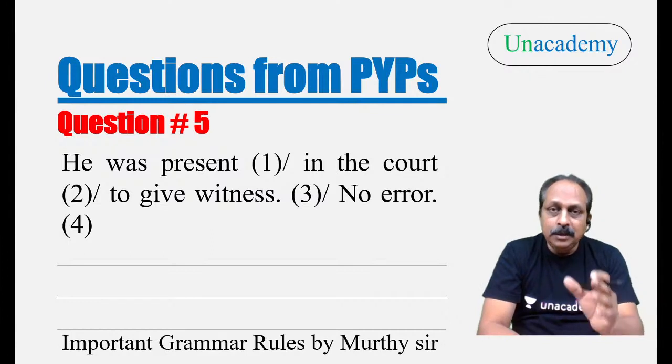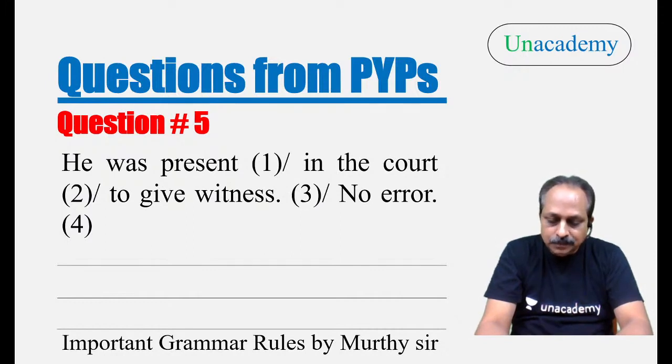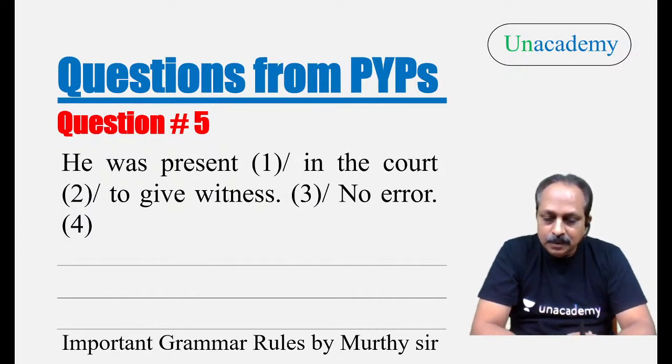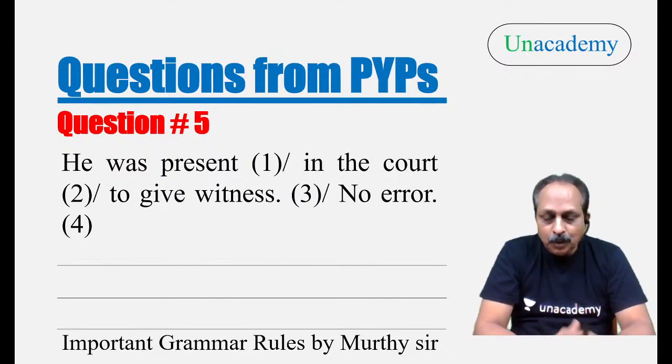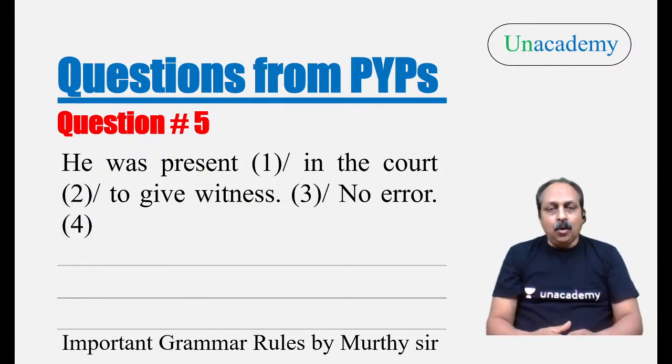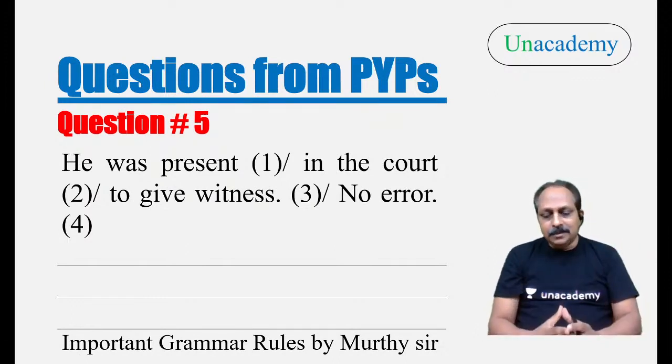Gerund, yes, noun in the, who is this? Fayaz. Okay, very good. That's right. Perfect. Now, where is the error? Question number 5. He was present in the court to give what? Witness is a person. To give witness, that is not right.